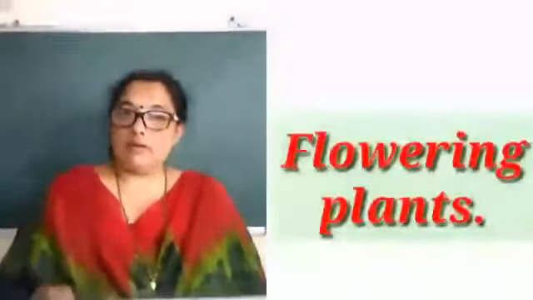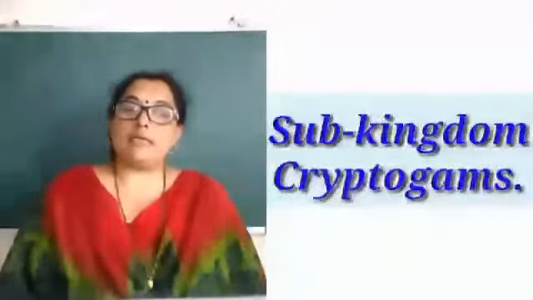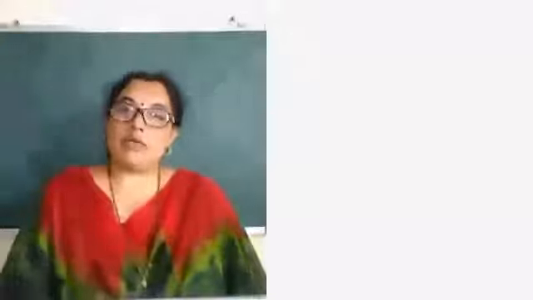If it is flowering, then they are included in subkingdom Phanerogams. If it is non-flowering, it is included in the subkingdom Cryptogams. So we will start with the subkingdom Cryptogams where non-flowering plants are included.